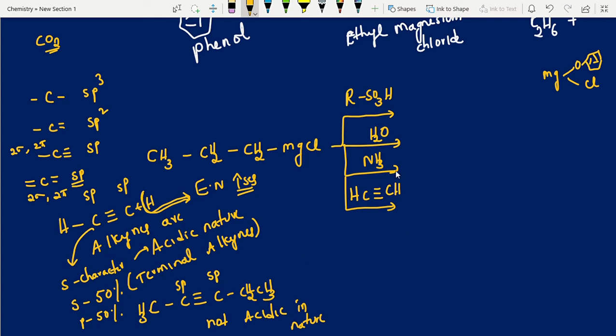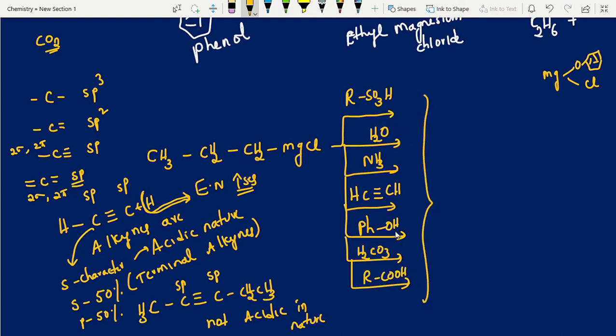So ROSO3H, H2O and H3. Next, acetylene and compounds like phenol, which will give proton. Next, what is this? Carbonic acid, anything. With all these reagents, with all these compounds, what is our answer?